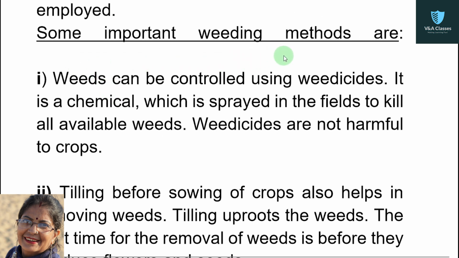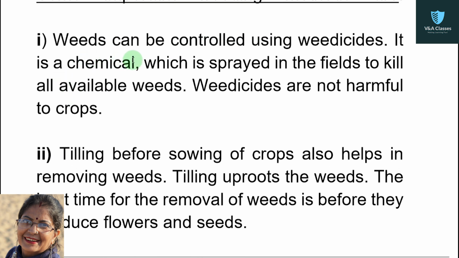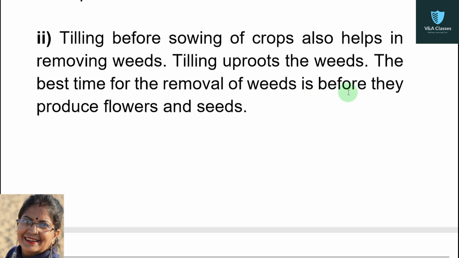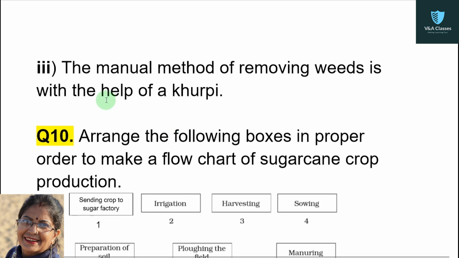Thus, various weeding methods are employed. Some important weeding methods are: first, weeds can be controlled using weedicides. It is a chemical which is sprayed in the fields to kill all available weeds. Weedicides are not harmful to crops. Second, tilling before sowing of crops also helps in removing weeds. Tilling uproots the weeds. The best time for the removal of weeds is before they produce flowers and seeds. Third method, the manual method of removing weeds is with the help of a khurpi.